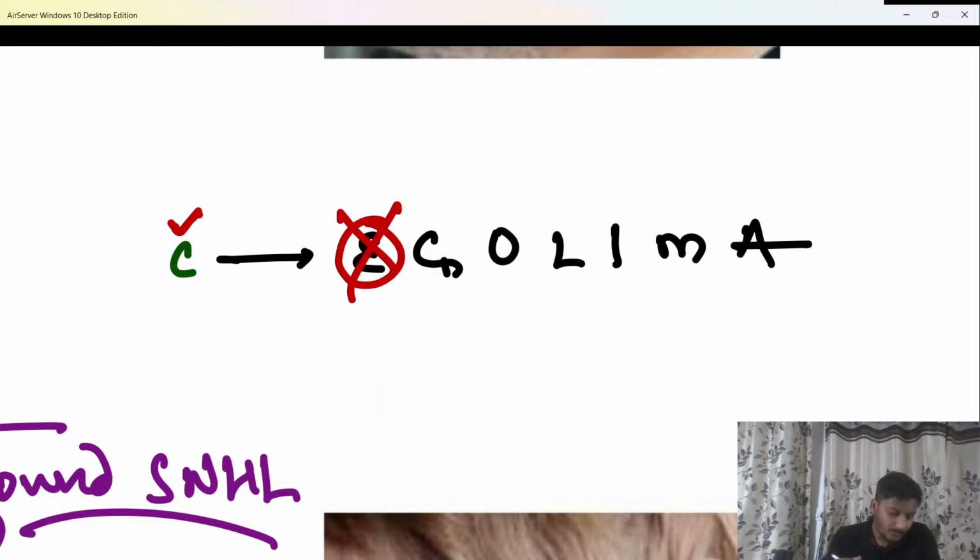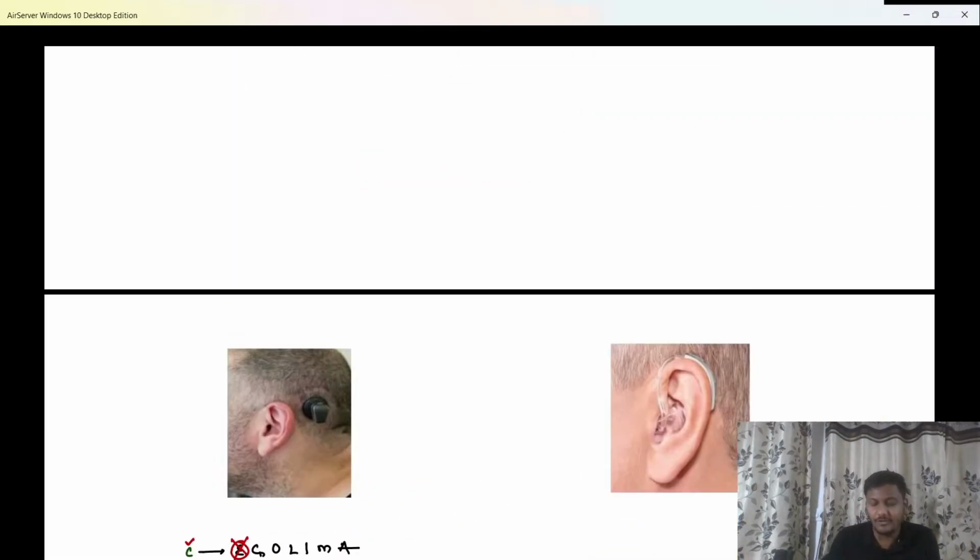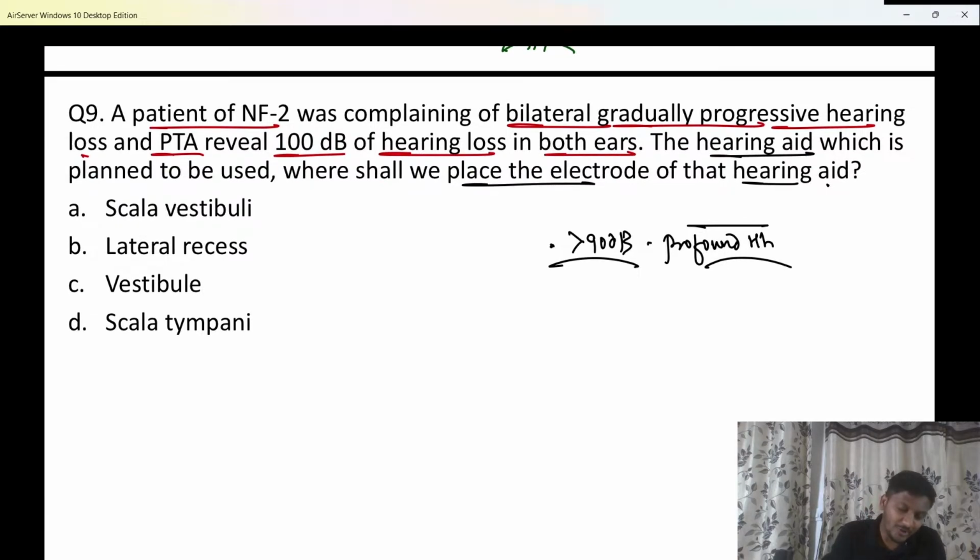Obviously here the cochlear implant surgery is not useful, and that is the same case in your question, beta.